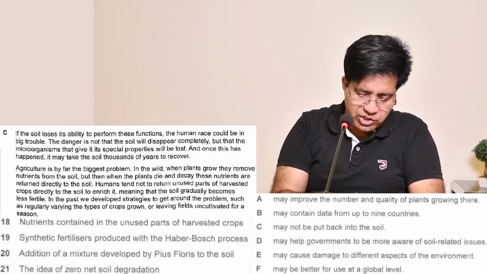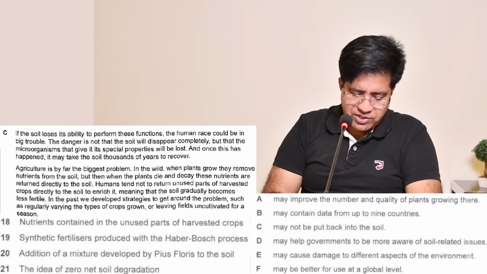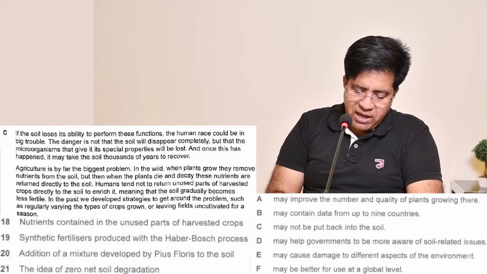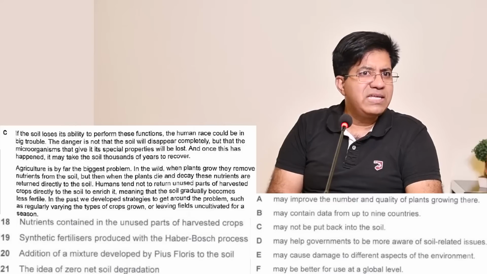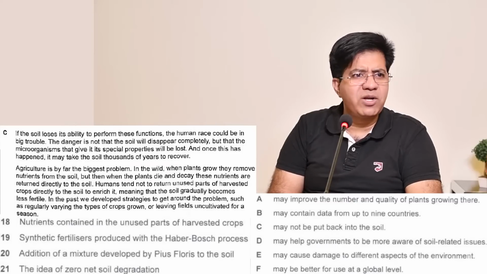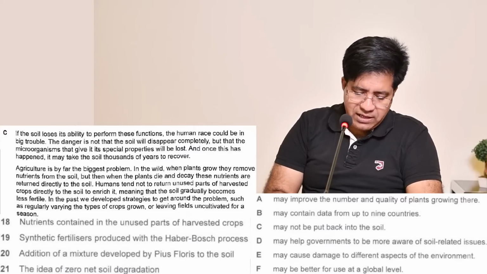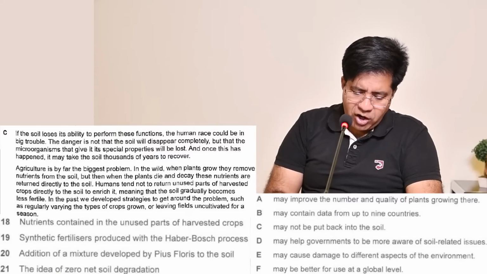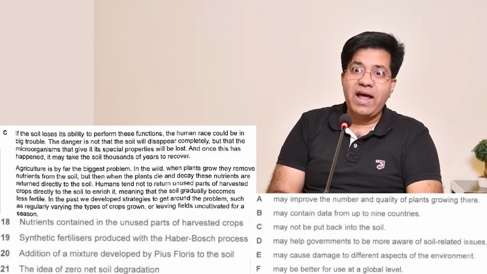Now please come to the question. Nutrients contained in the unused part of harvested crops. Now I'll go through the options and you tell me which is the right one. May improve the number and quality of plants growing. Not at all. Sometimes you will say no, sometimes not at all, sometimes maybe, sometimes absolutely right. B, may contain data from up to 9 countries. Not at all. C, may not be put back into the soil. It is the right answer.